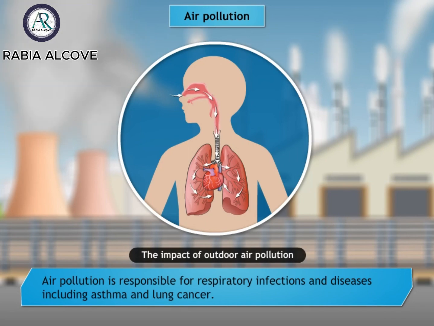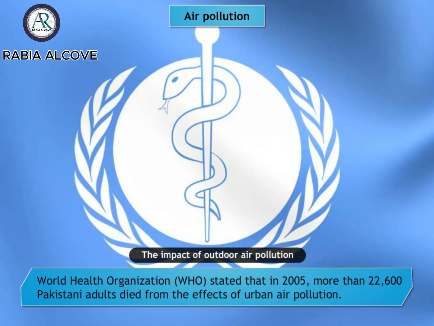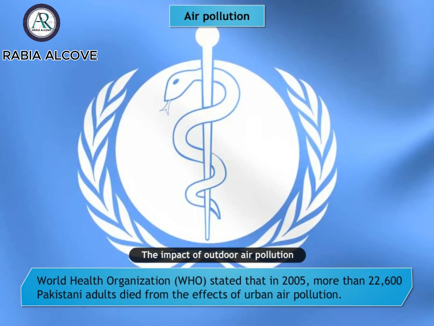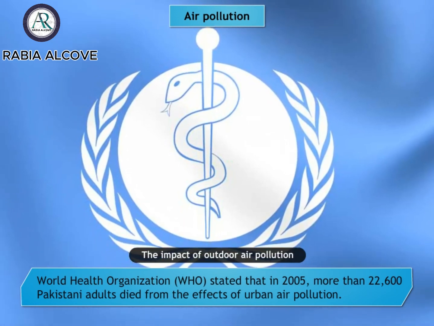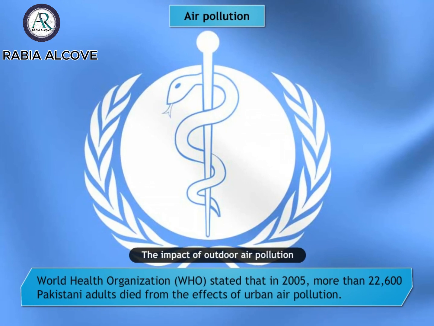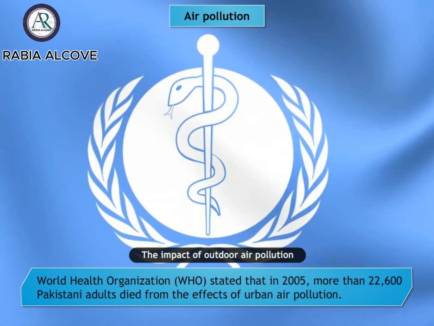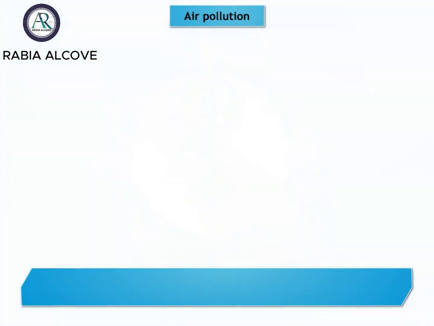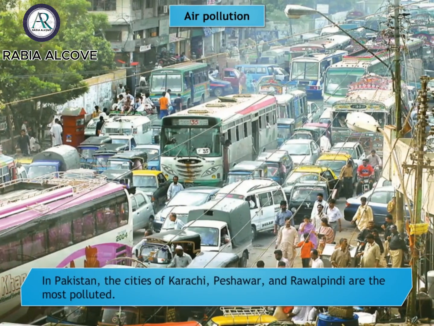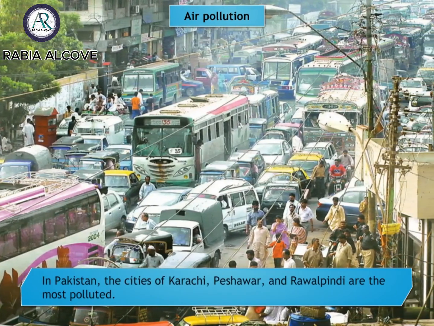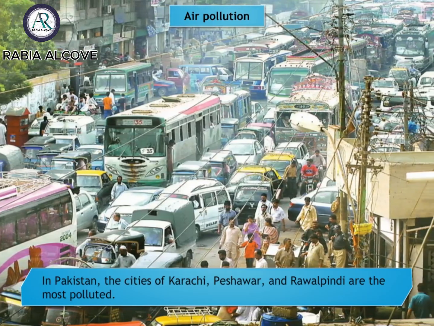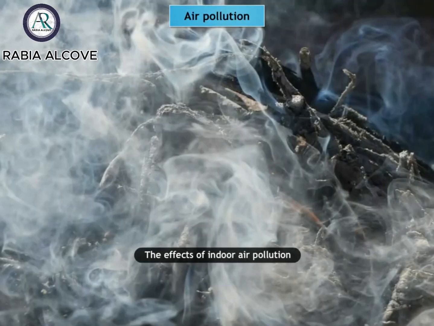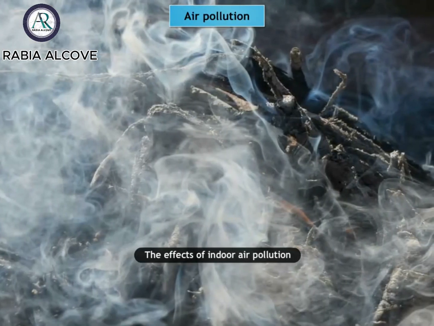The World Health Organization, or WHO, stated that in 2005, more than 22,600 Pakistani adults died from the effects of urban air pollution. In Pakistan, the cities of Karachi, Peshawar, and Rawalpindi are the most polluted. Pakistan, like many countries, also suffers from indoor air pollution.